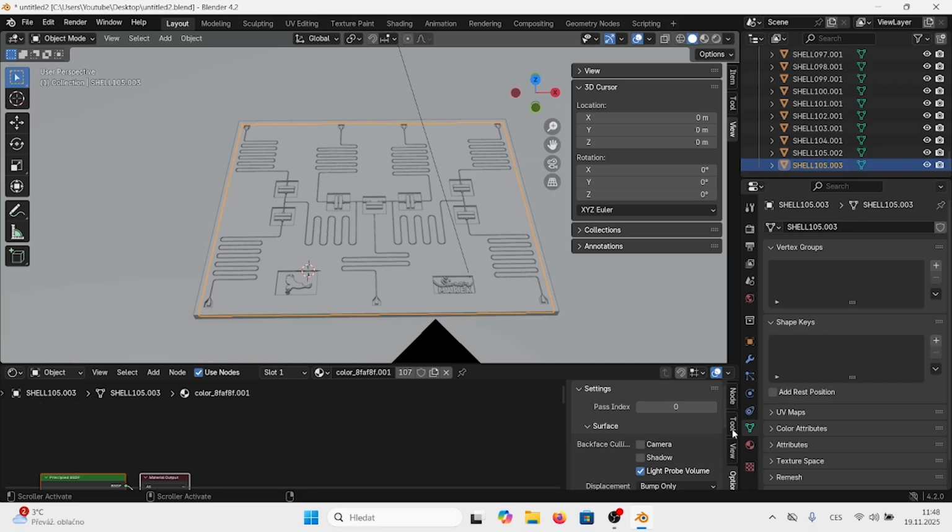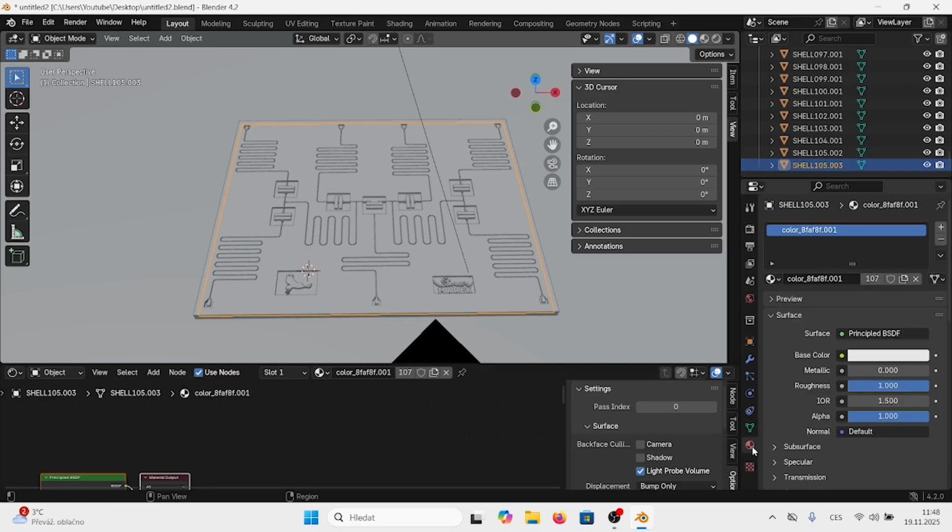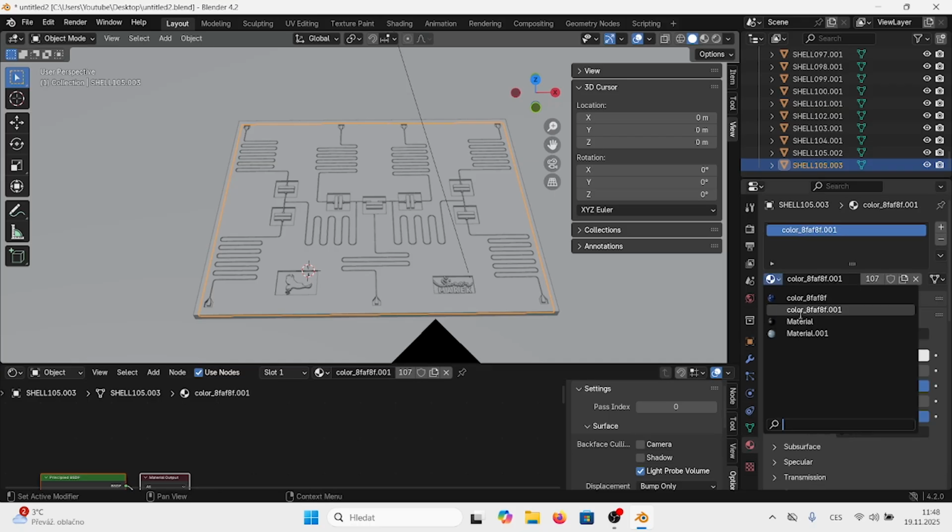So this is really our plane. Now we need to define materials, which we do by clicking color here and choosing the material. For etched material, we will choose the first material. Okay, now it stopped responding.